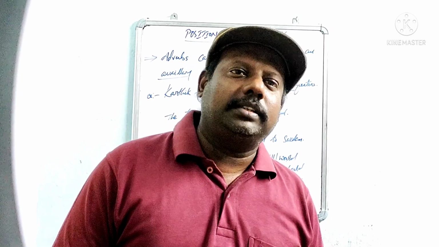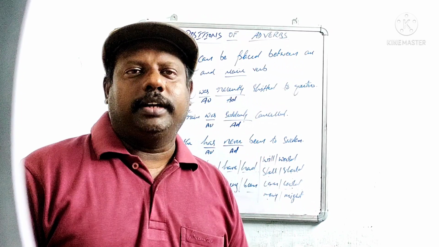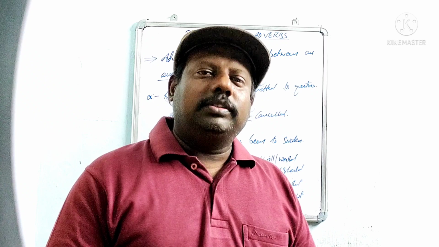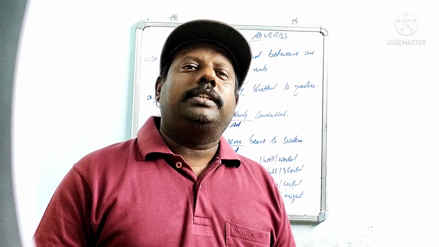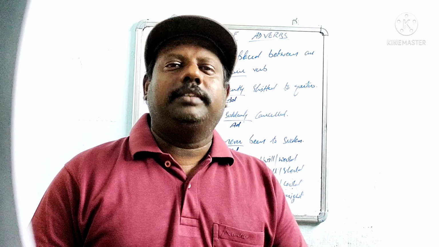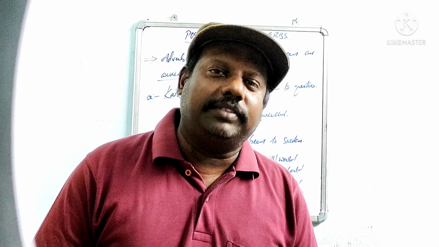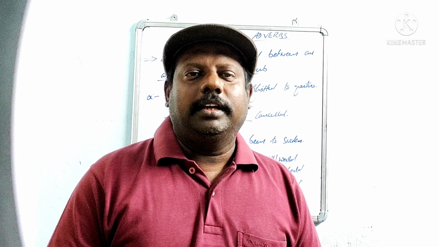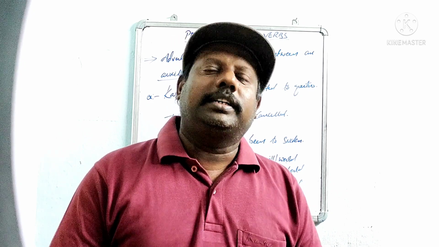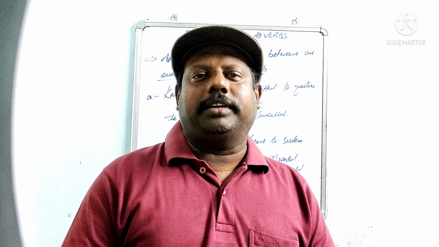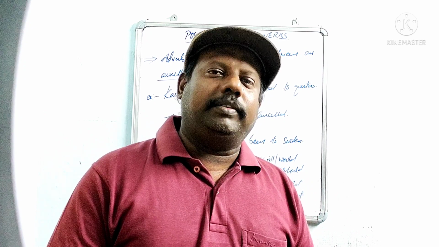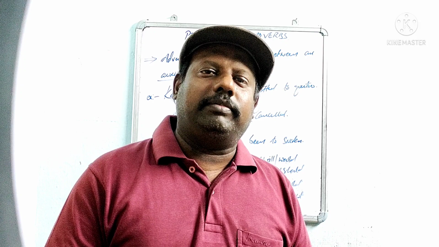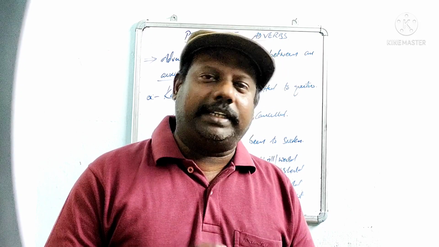Totally, as a synopsis, what are adverbs? Adverbs are words which modify or describe or give some other information about the existing verb. That is called an adverb. And its kinds are 5: adverb of manner, adverb of place, adverb of time, adverb of frequency, and adverb of degree.